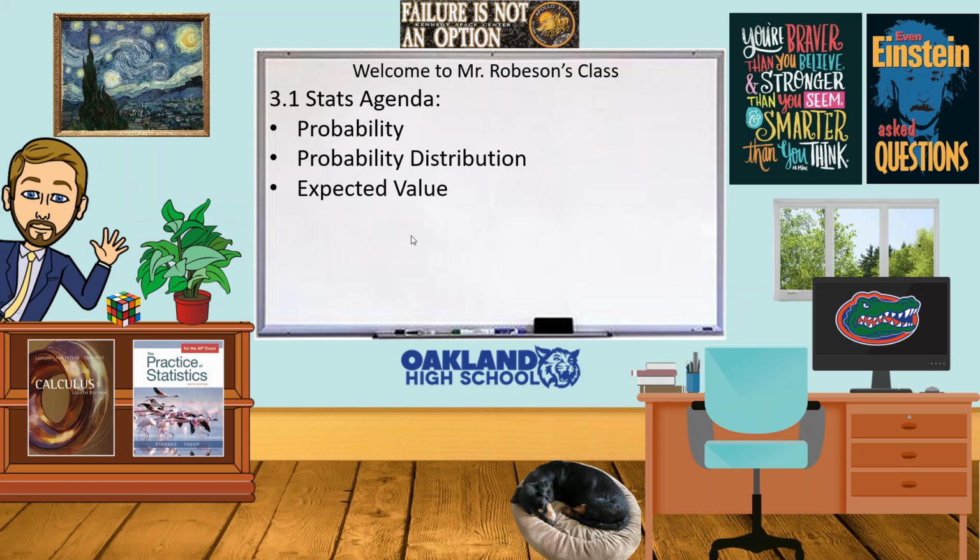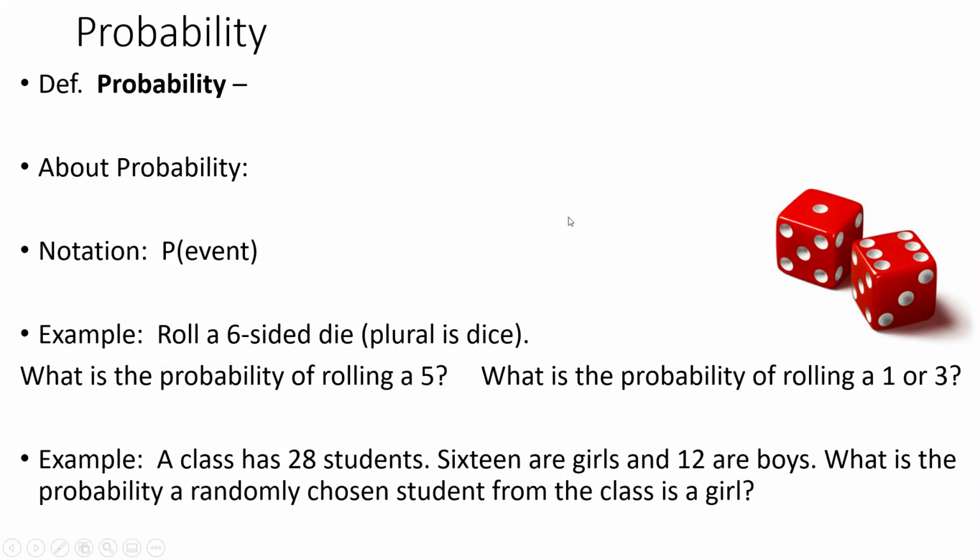Today we are looking at the beginning of our next unit, Unit 3, which is on probability. So we're going to take a look at what probability is, what's a probability distribution, and we'll talk a little bit about what expected value is. All right, so what is probability?